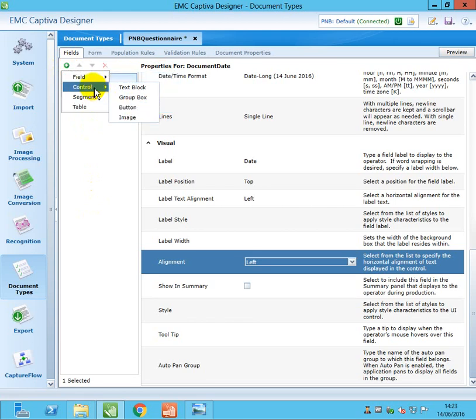If you go to controls, you can use the text box, a group box control, a button, and an image. As segments, you can group a set of fields. You can make it a segment, and if you want a tabular format, you can insert a table also. Now we are going to use the text box.